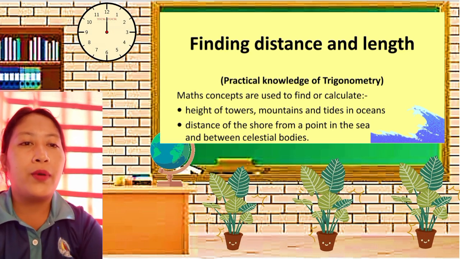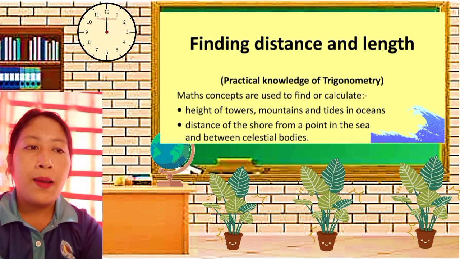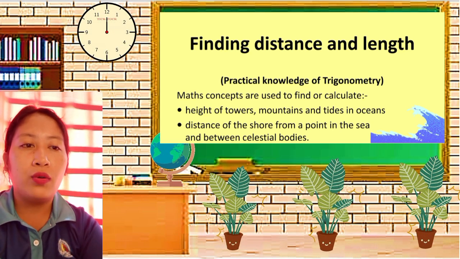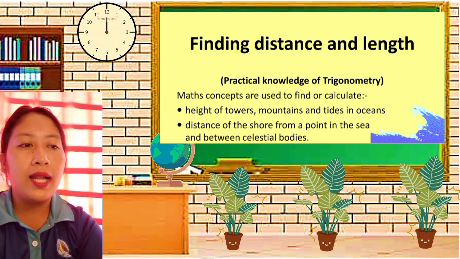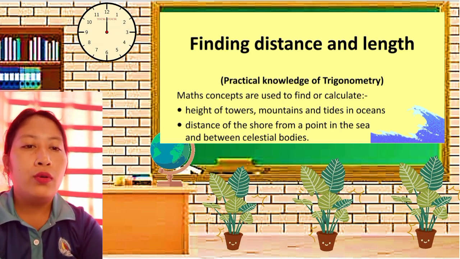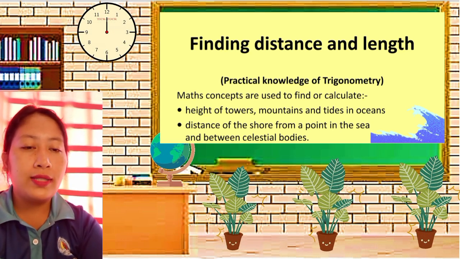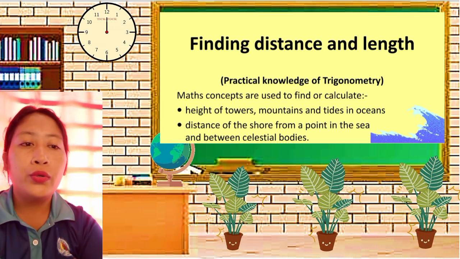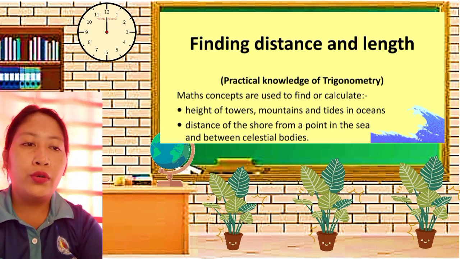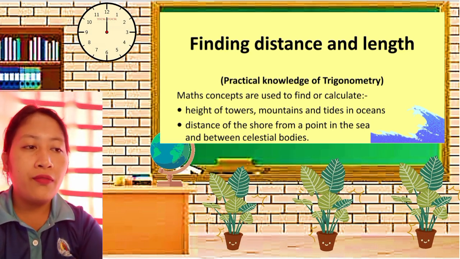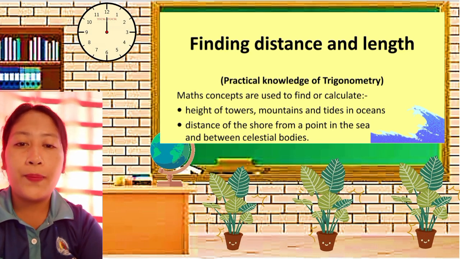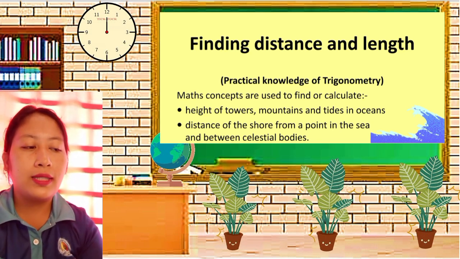for example, the heights of towers, mountains, and tides in the oceans, the distance of the shore from a point in the sea, and between celestial bodies. For example, in structural load, roof slopes, ground surfaces, and many other aspects, including sun shading and light angles.